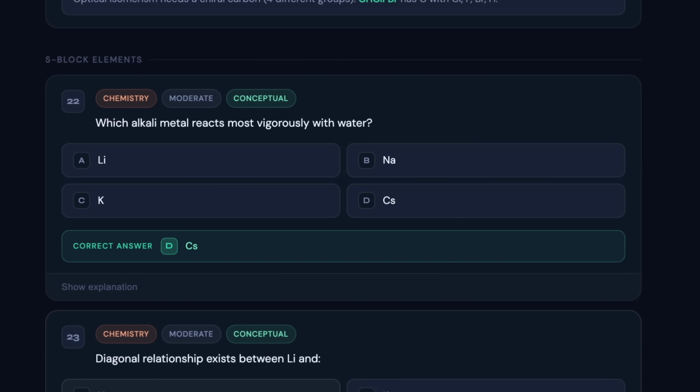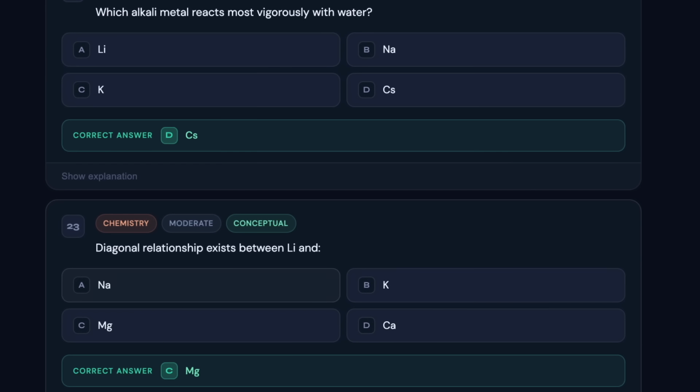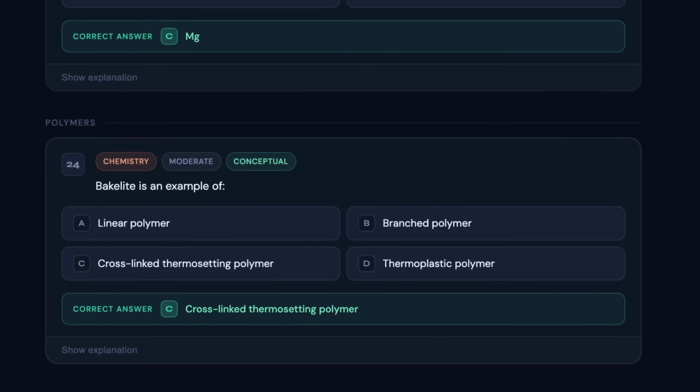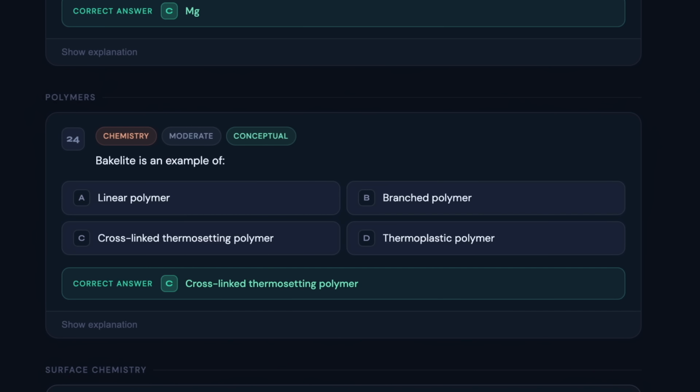Next we have another question from S block, and the correct answer for the same is D, and the question belongs to S block. Next we have the 23rd question, and the correct answer for the same is C. For the 24th question from polymers, the correct answer is C, and the question difficulty level is moderate.